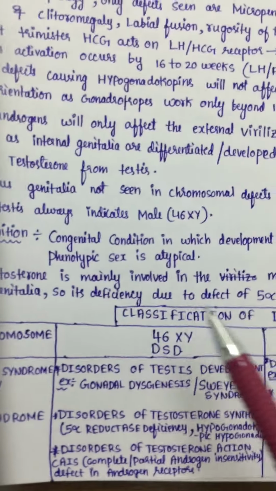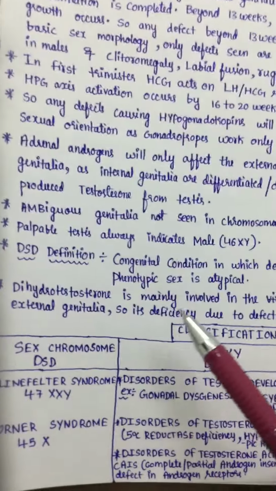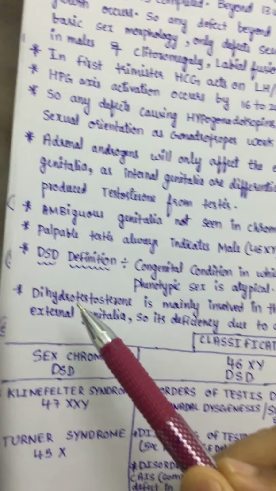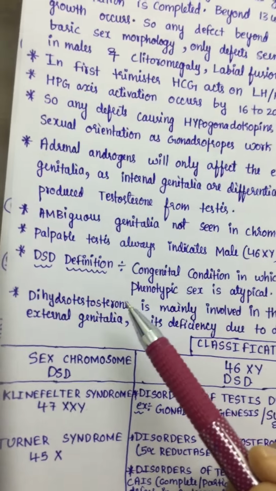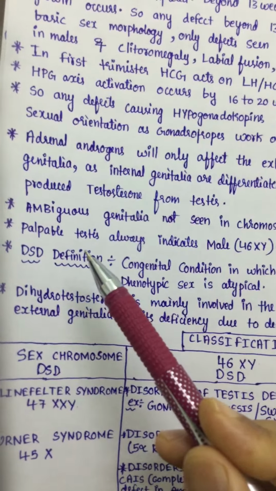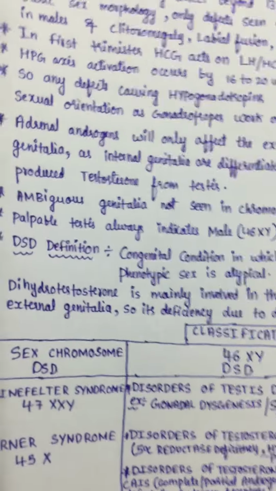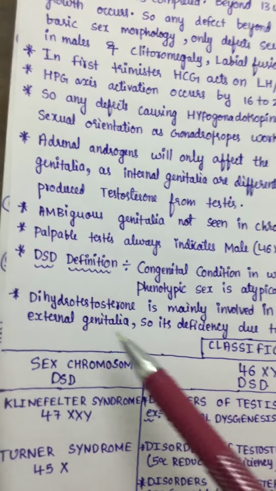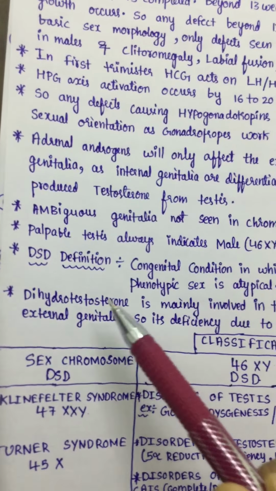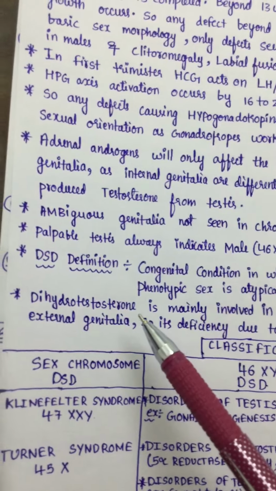So its deficiency due to a defect in 5-alpha reductase will also lead to DSD, because 5-alpha reductase helps in the conversion of testosterone to dihydrotestosterone. If there is 5-alpha reductase deficiency, then dihydrotestosterone is not produced properly, and this will lead to impaired virilization, because, as I told you, dihydrotestosterone is needed for the virilization and growth of the external genitalia.